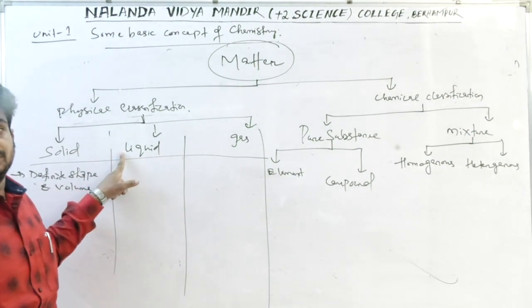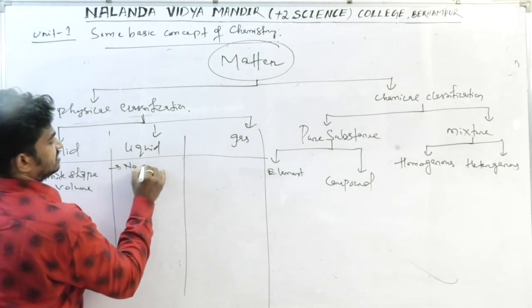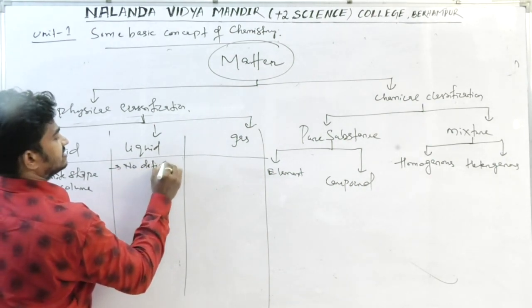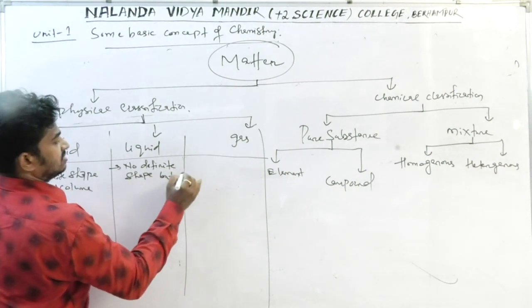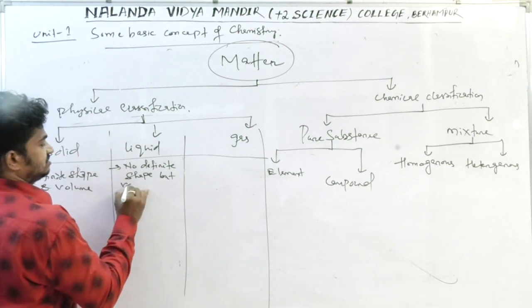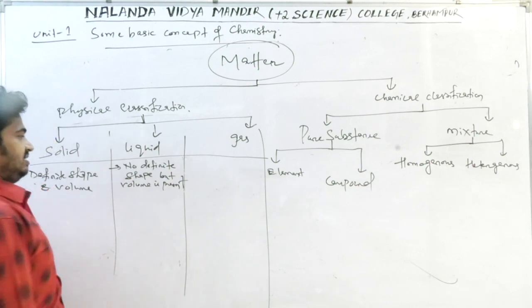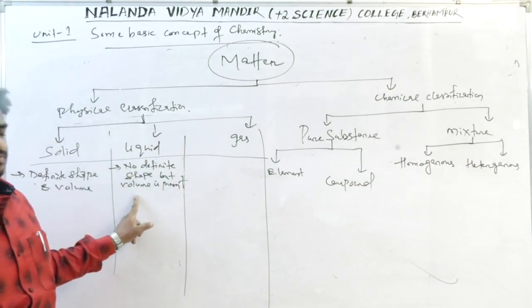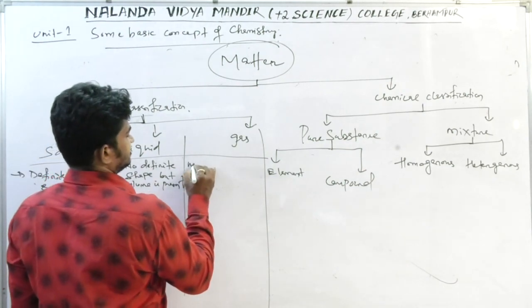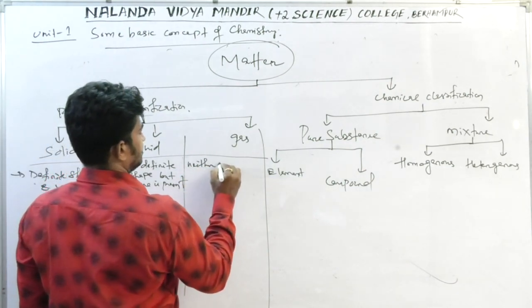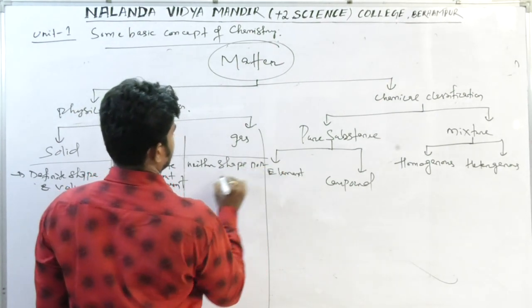But in liquids there is no definite shape, but volume is present. In gas, neither shape nor volume is present.